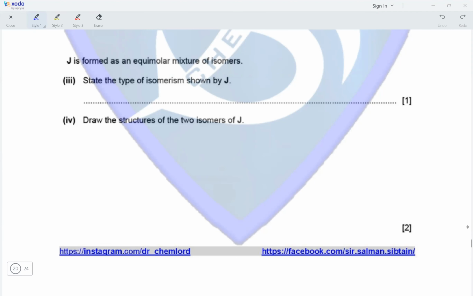J is formed as an equimolar mixture of isomers. State the type of isomerism shown by J. So J has all single bonded carbon atoms present, so J would show optical isomerism.